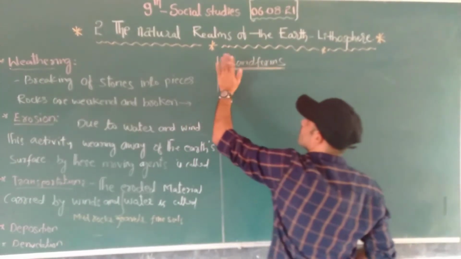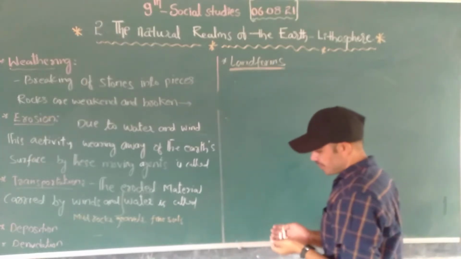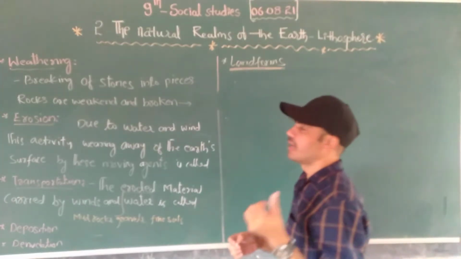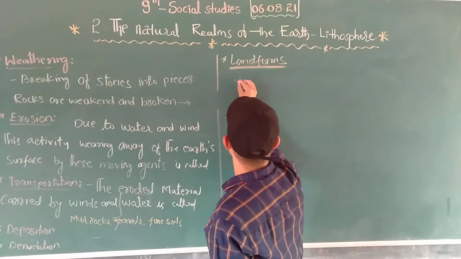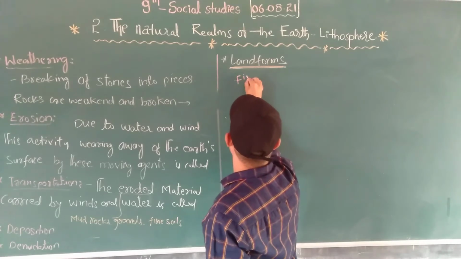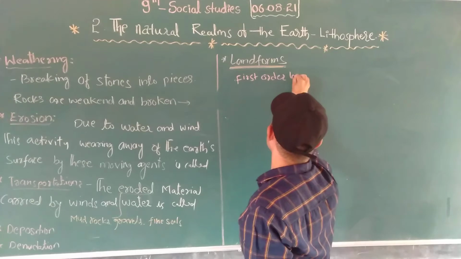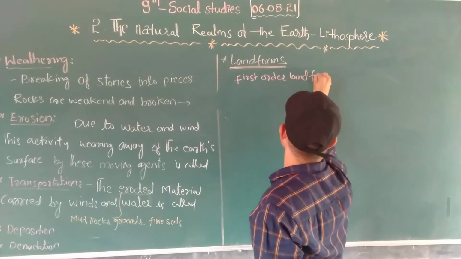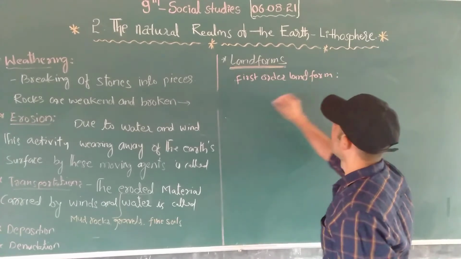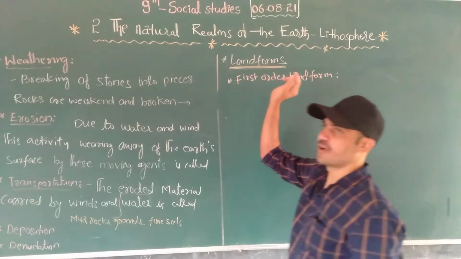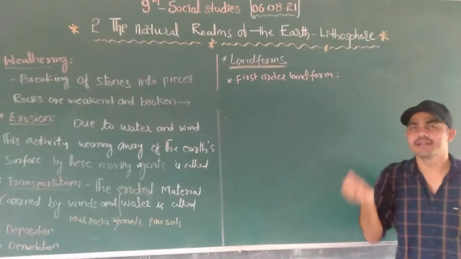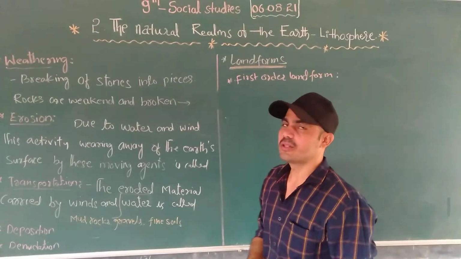Here we have different landforms. In the landforms we have first order landforms. The first order landform means the landforms from when the earth was formed.